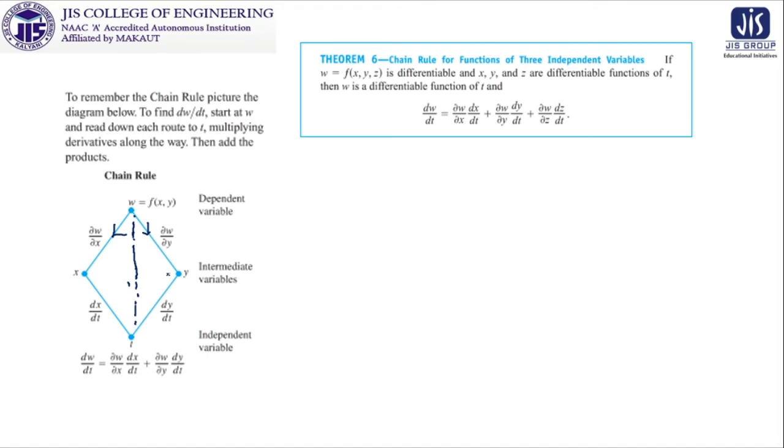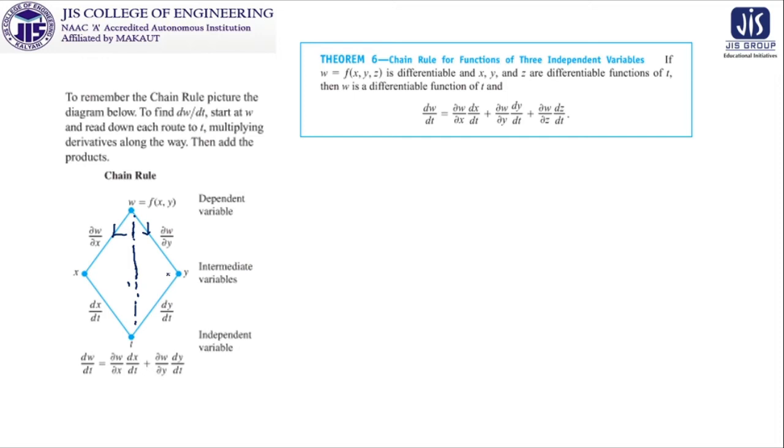X, y and z are differentiable functions of t, because in the previous case x and y were taken as functions of t. Here, as we are taking three independent variables x, y and z, we are considering all of them as functions of t. So what will be the expression for dw/dt? Just think in a similar manner.